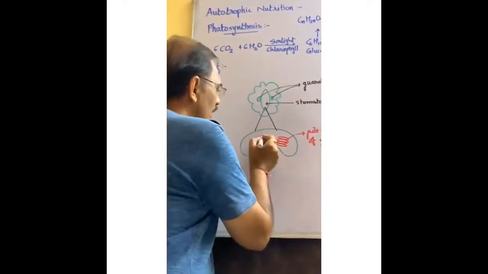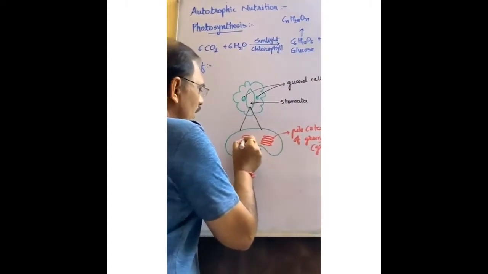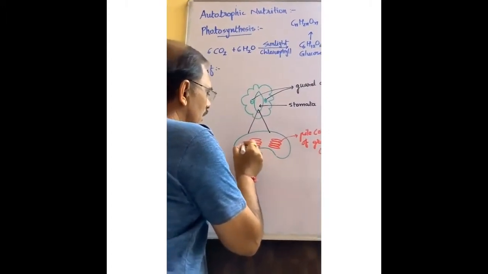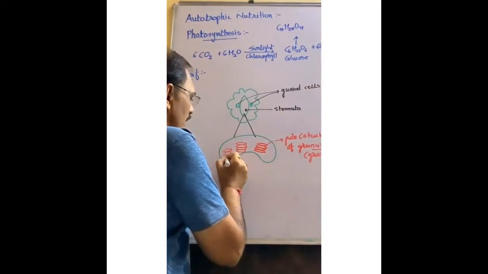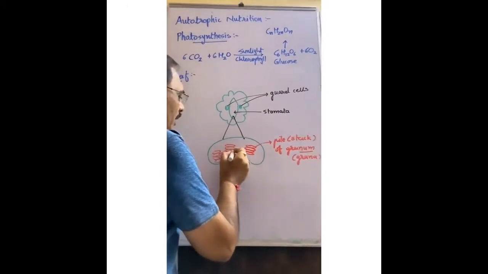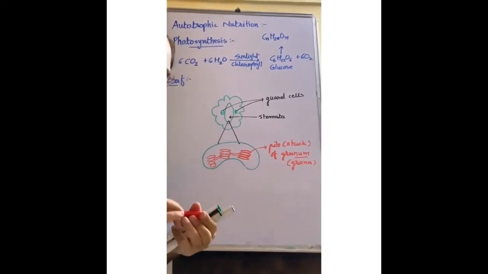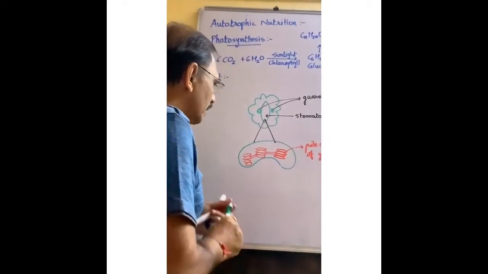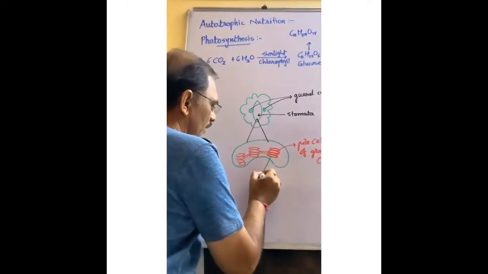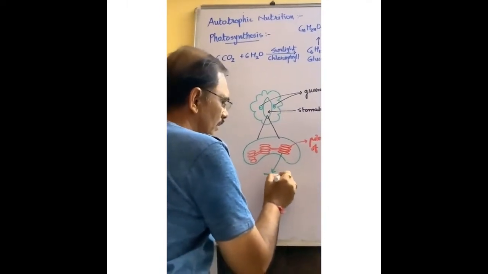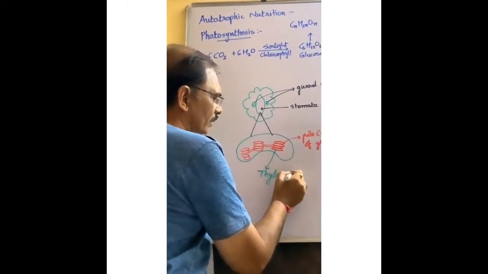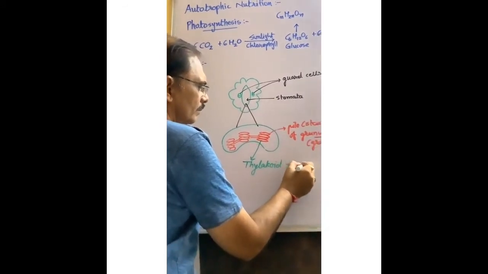Okay. Now some other grana is also there. These grana are linked with each other. Inside the grana, there is a space. This space is known as thylakoid space.